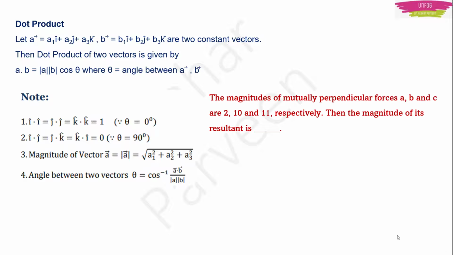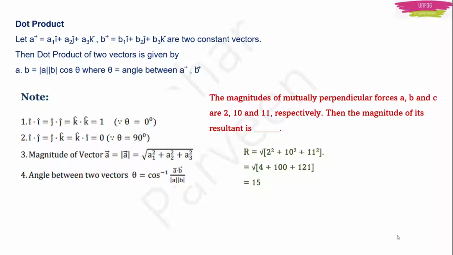For example, if you have a question like this: the magnitudes of mutually perpendicular forces A, B and C are 2, 10 and 11 respectively, then the magnitude of its resultant is. Now, to find the magnitude of the resultant, you have to take the square root of the sum of the squares of the three vectors, which are the forces here.